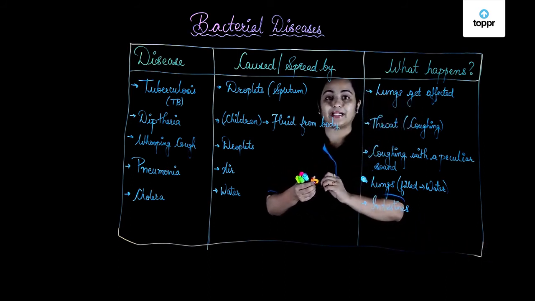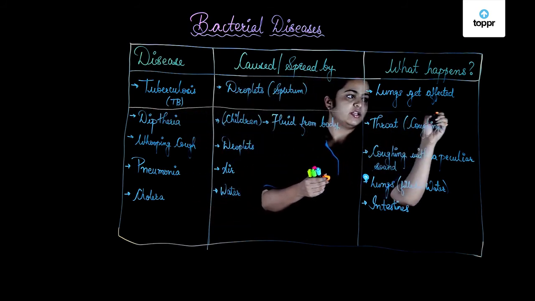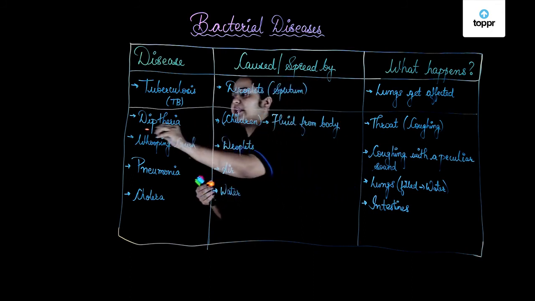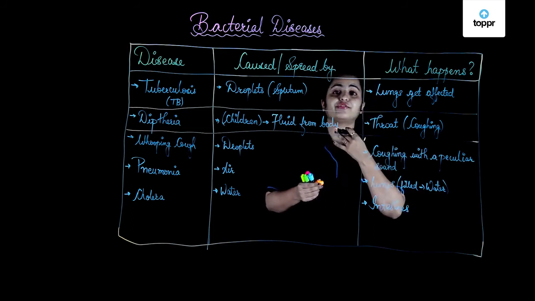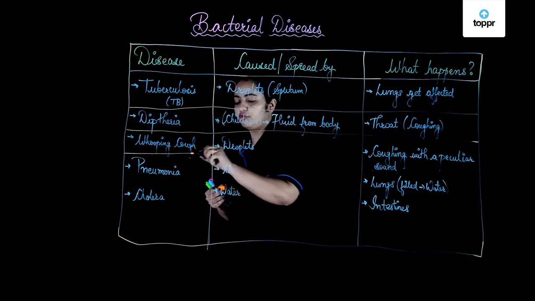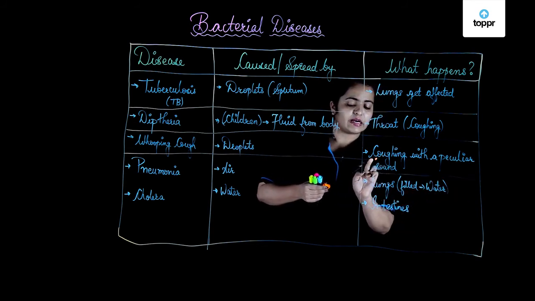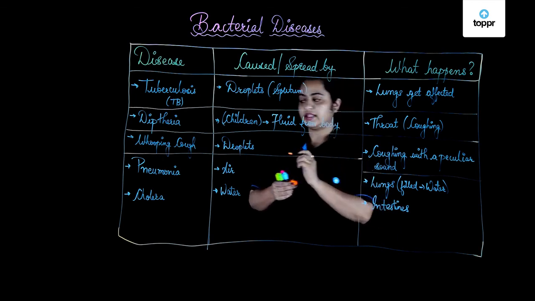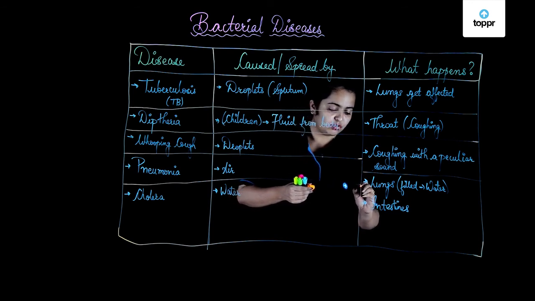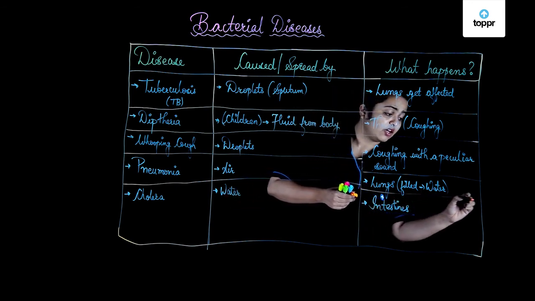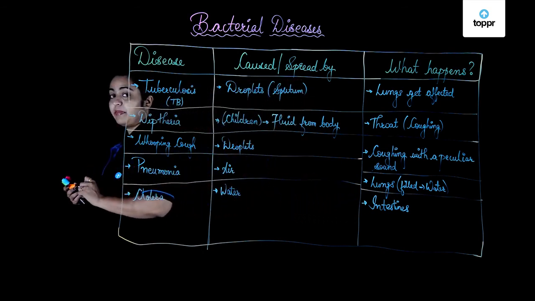This was all about the bacterial diseases that we talked about. We talked about tuberculosis, that is TB, spread through air or droplets. Then diphtheria, usually found with inflammation of the throat in children. We talked about whooping cough, spreading through droplets with a peculiar sound. Then pneumonia, spread through air and filling the lungs with water. And lastly, we talked about cholera. This was all about bacterial diseases.